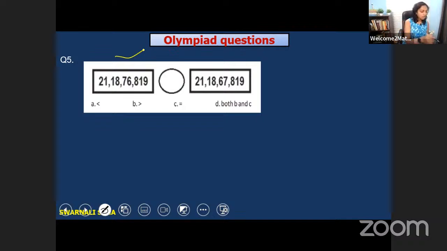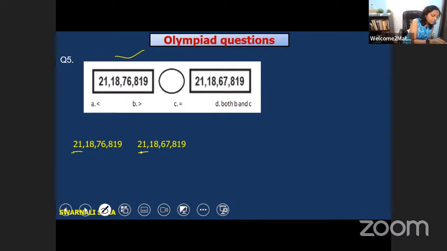Yes, because whenever you have to compare numbers, always start from the highest place. Here you can see our first number is 21 crore 18 lakh 76,819 and the other is 21 crore 18 lakh 67,819. In the crore place, both the digits are the same, so we cannot compare. We have to move on to the next place.